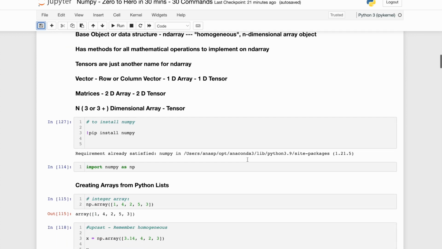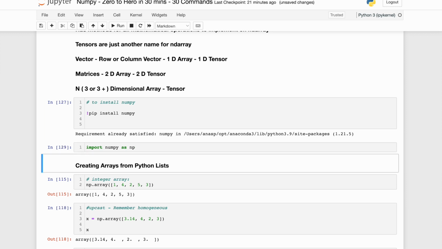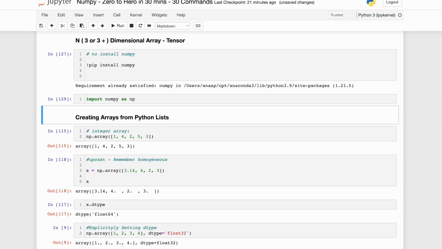That's the difference. Now the first thing first, you have to install NumPy. The way to install is pip install numpy. I have already done that, but you can run it like this and install NumPy. Now the second thing is that we have to import our libraries as usual. After importing the libraries, how do we construct NumPy arrays? It's very simple. Using a Python list, we can create one. There are a couple of other methods also to create NumPy arrays, but the most popular one is through the list.